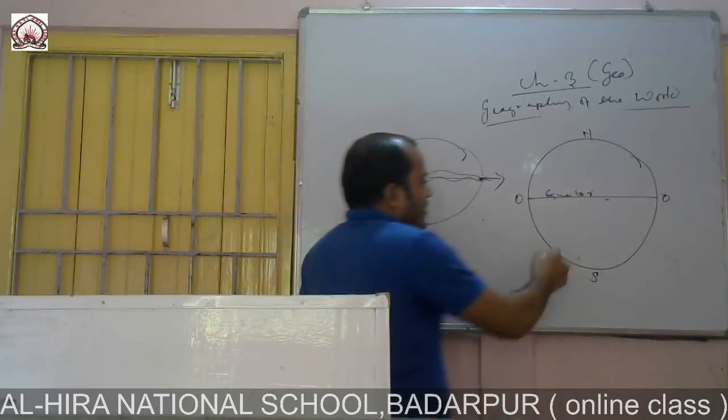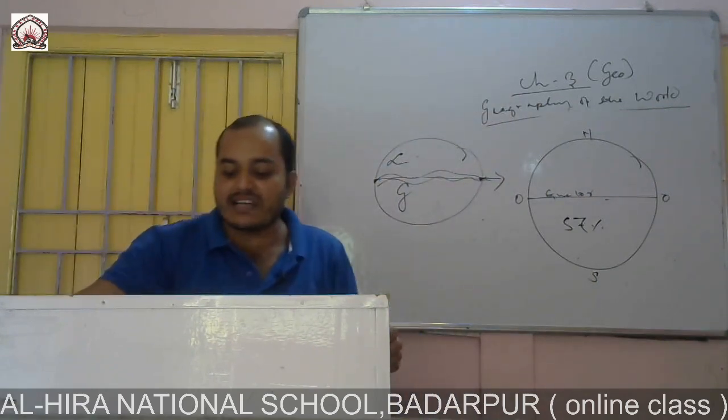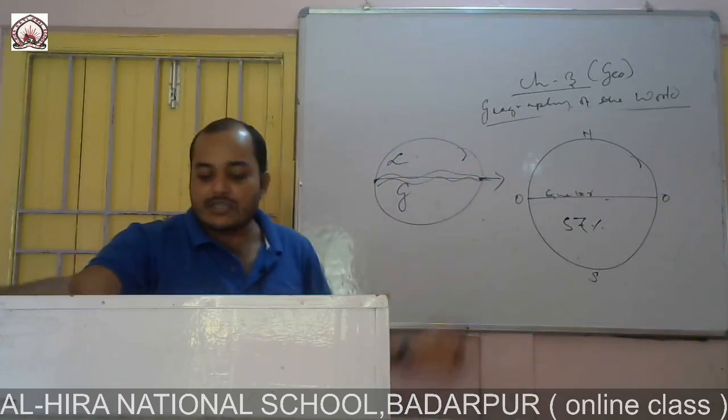So 57% of the hydrosphere is in the southern hemisphere.